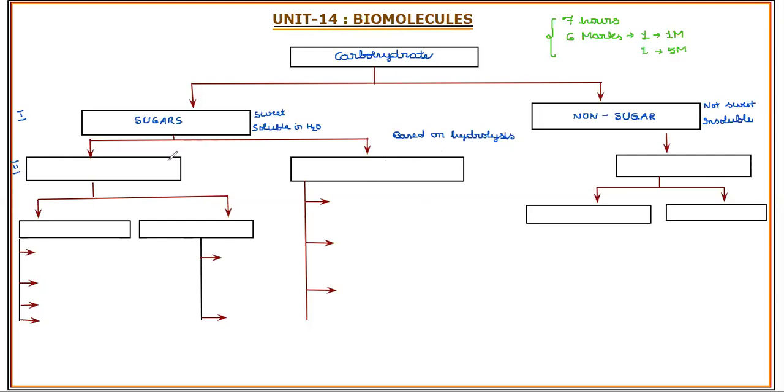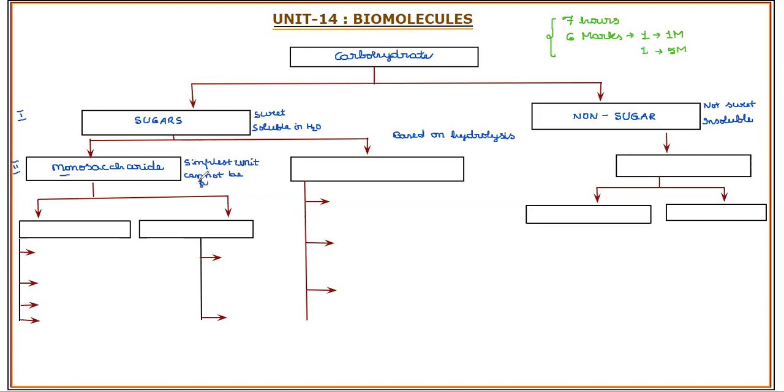If you subject a carbohydrate to hydrolysis, and it is the simplest form that cannot be further hydrolyzed, then it is called a monosaccharide. Mono means one or single, and saccharide refers to a sugar unit. So this is the simplest class of carbohydrate, which cannot be further hydrolyzed.